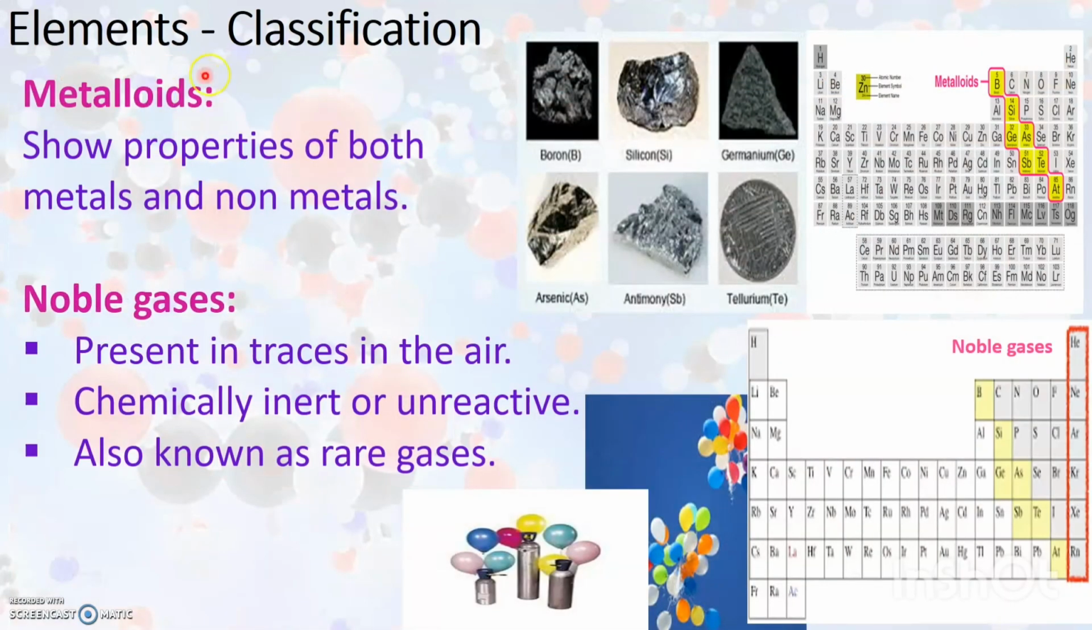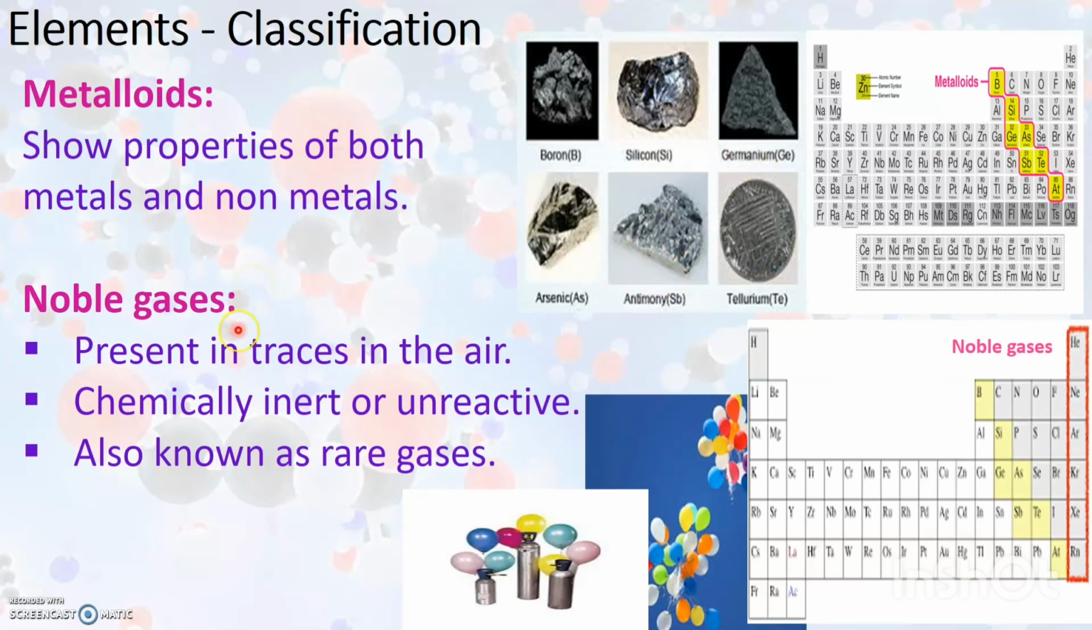Now the next classification of elements includes metalloids and noble gases. What are these metalloids? Metalloids are those elements which show the properties of both metals and non-metals. As you can see in the periodic table here, the metalloids are boron, silicon, germanium, arsenic, antimony, tellurium and astatine. See, these are the metalloids that are present. As you can see the picture of metalloids here: boron, silicon, germanium, arsenic, antimony and tellurium.